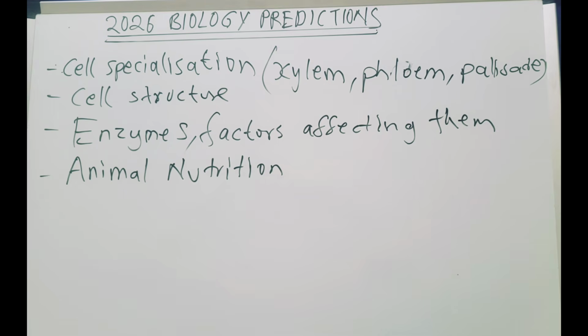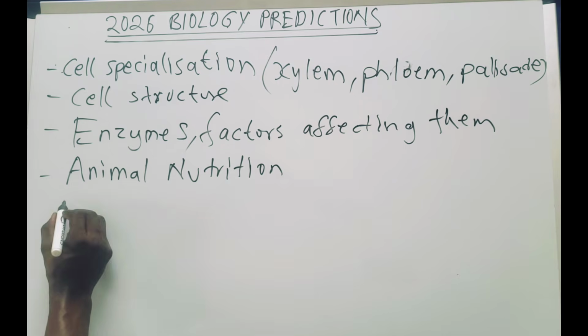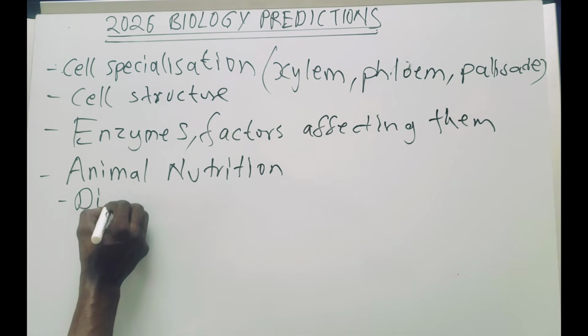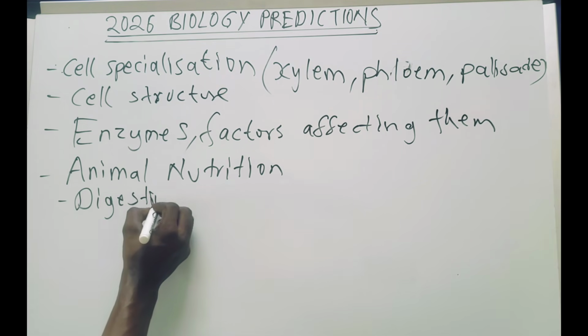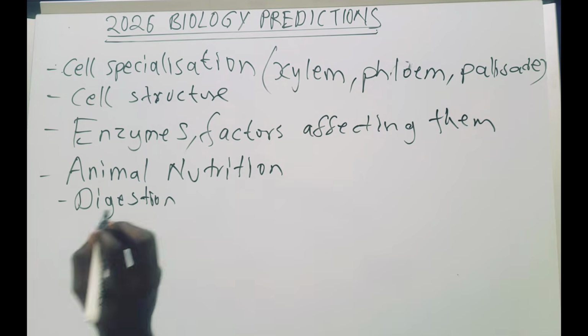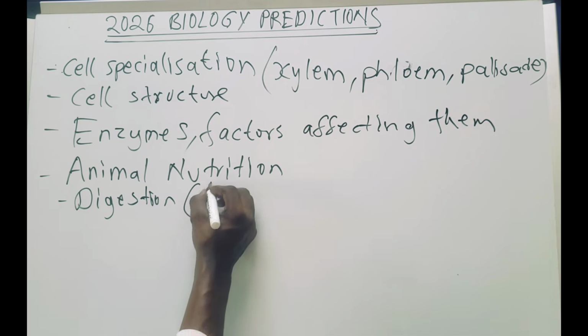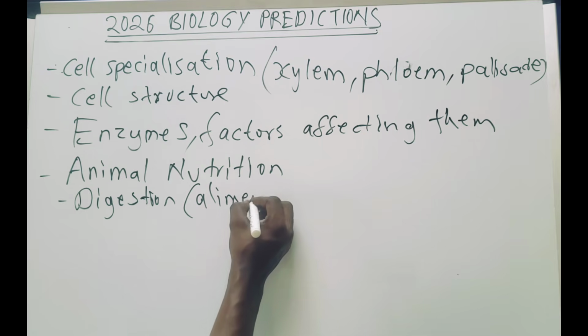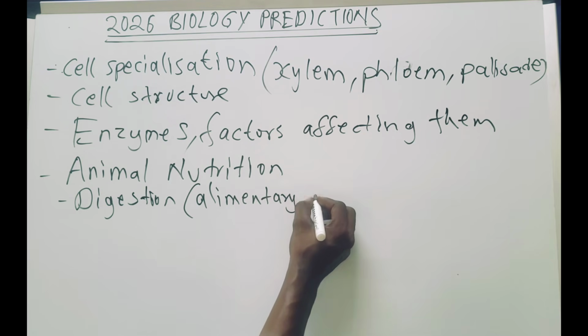Under section B, it's going to come for paper 2 under section A. This one is going to come. So under animal nutrition, they are going to bring digestion, okay. Digestion, you should know what is important. Understand the alimentary canal, okay, alimentary canal.